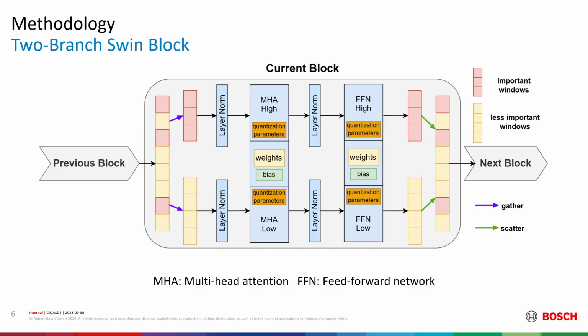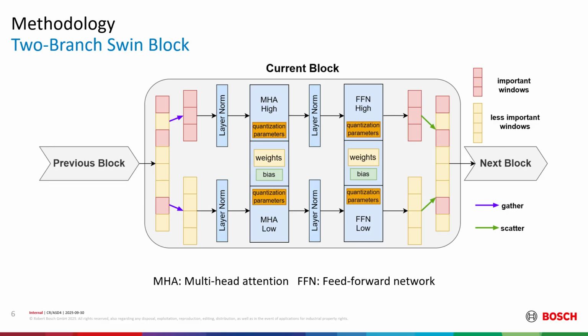The mixed precision execution is realized by replacing the SWIN blocks in the original SWIN transformer with the two-branch SWIN block shown here. At the beginning of each block, according to the importance scores, the activation windows are gathered into important and less important ones and processed separately. For these two branches, we create shadow layers that share the same underlying weights and bias and keep independent quantization-related parameters like step sizes.